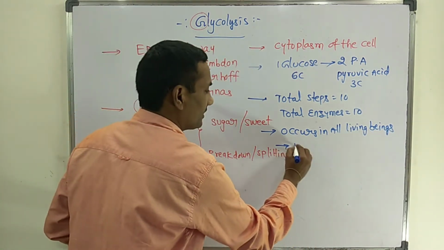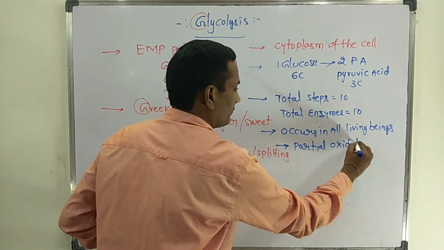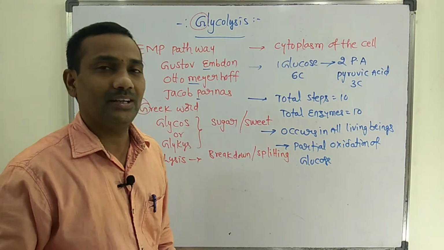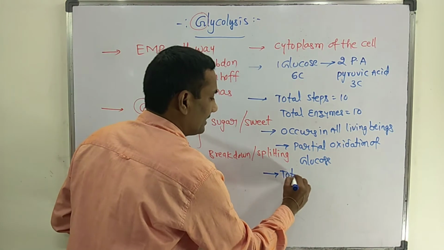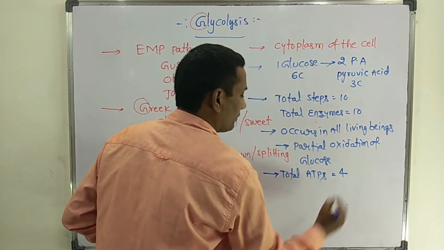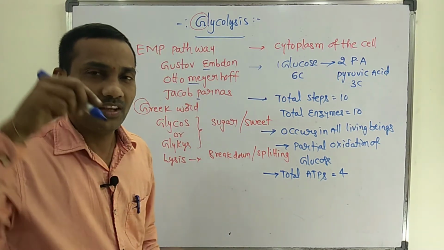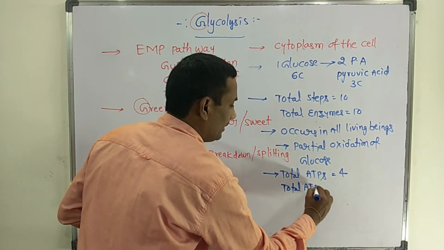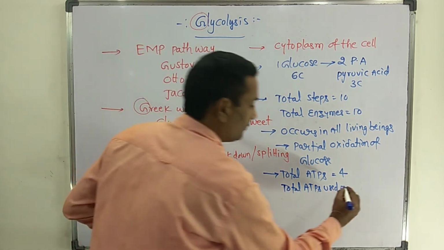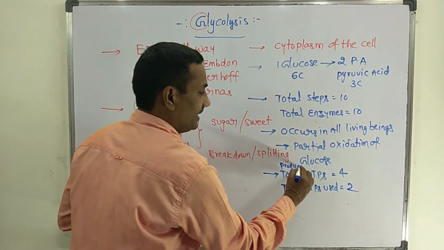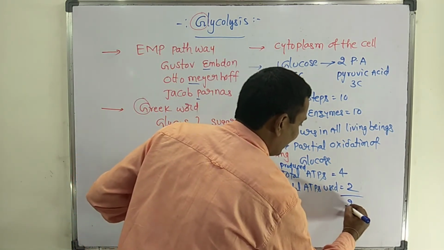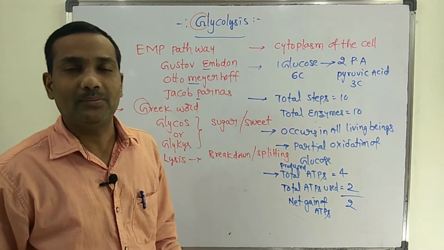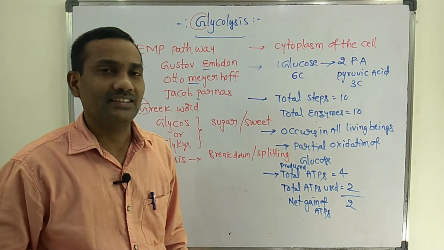In glycolysis, partial oxidation of glucose takes place, because the net gain of ATP is 2. The total ATP produced in glycolysis is 4 for one single glucose molecule. The total ATPs used at the beginning of glycolysis are 2. So the net gain of ATP is 2, and here partial oxidation takes place.